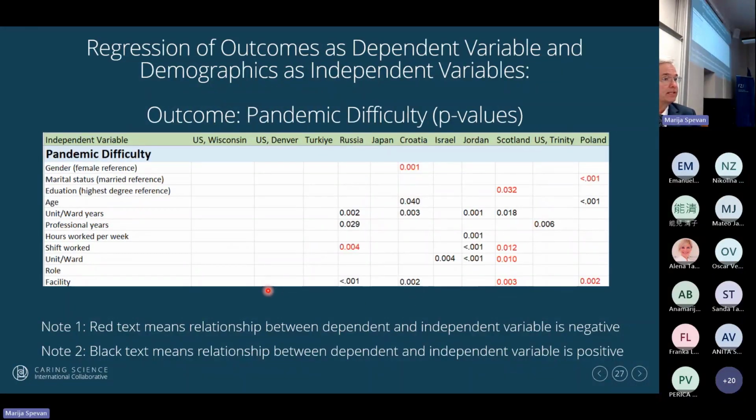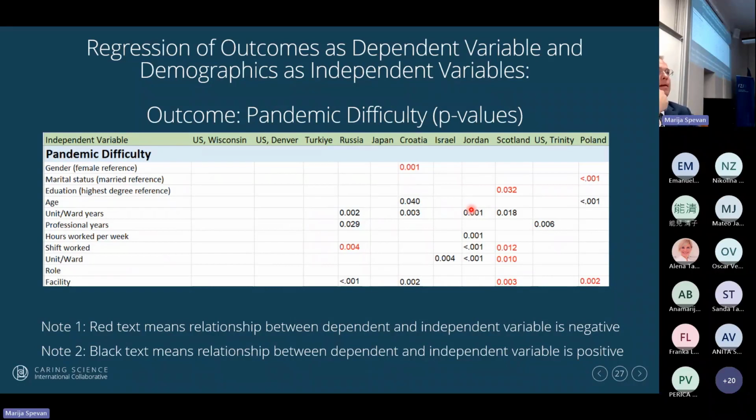And then here we go. This is the pandemic difficulty. So we can see that in Wisconsin, Denver, Turkey, and Japan, there were no predictors, but there were some predictors elsewhere. But again, you can see here, for unit ward years, that was consistently predictive of pandemic difficulty. So as unit ward years increased, so did difficulty.